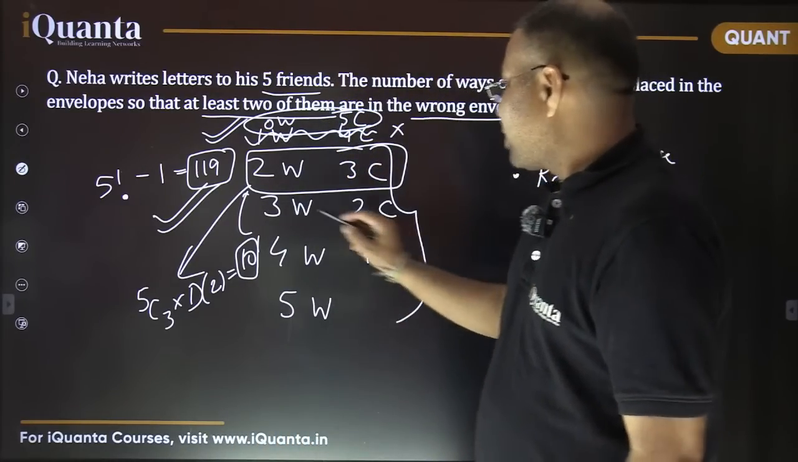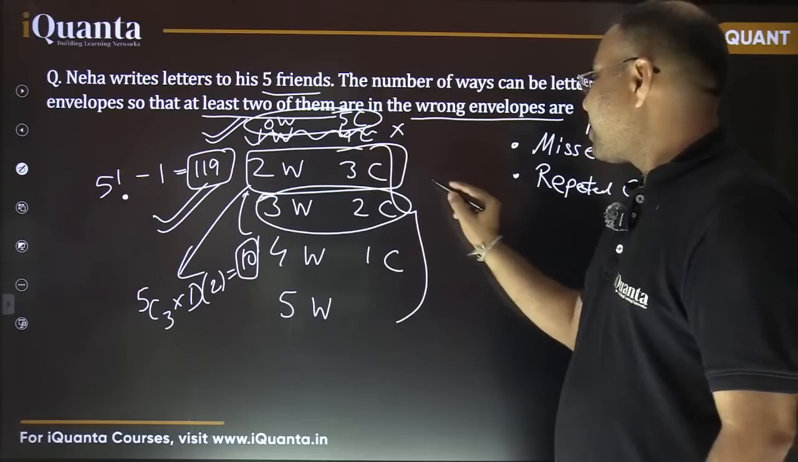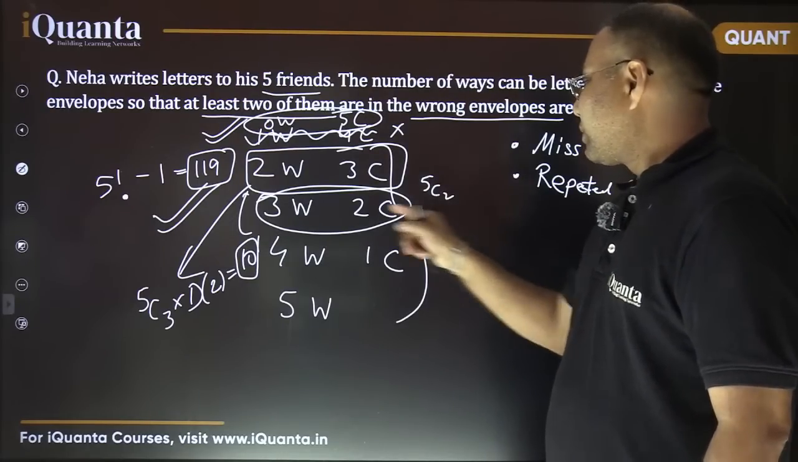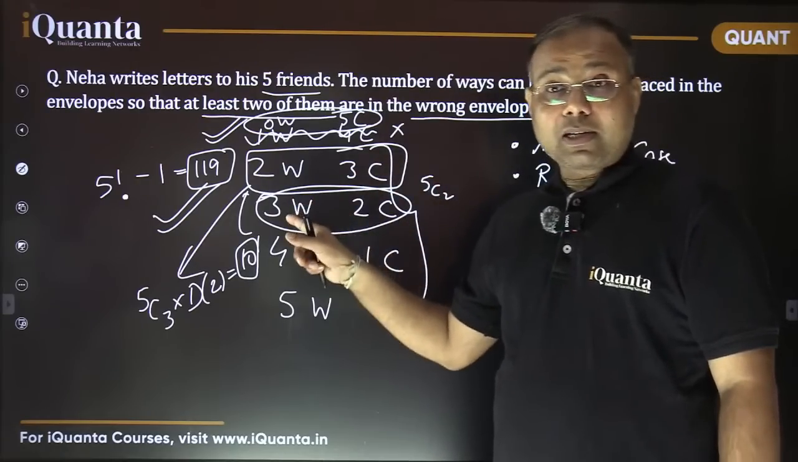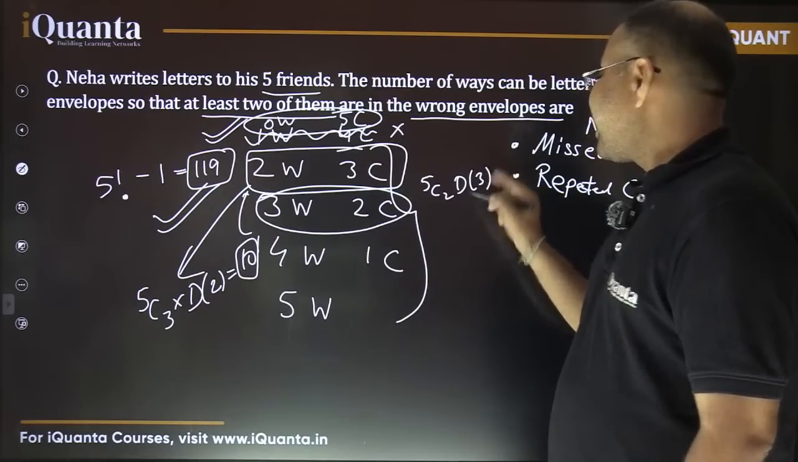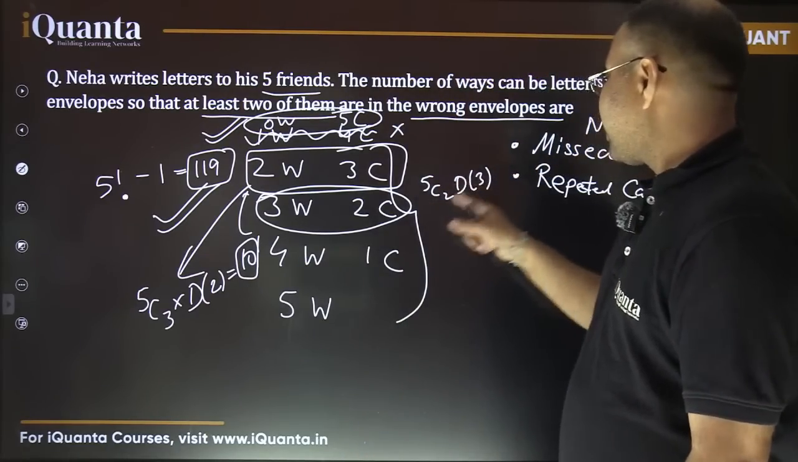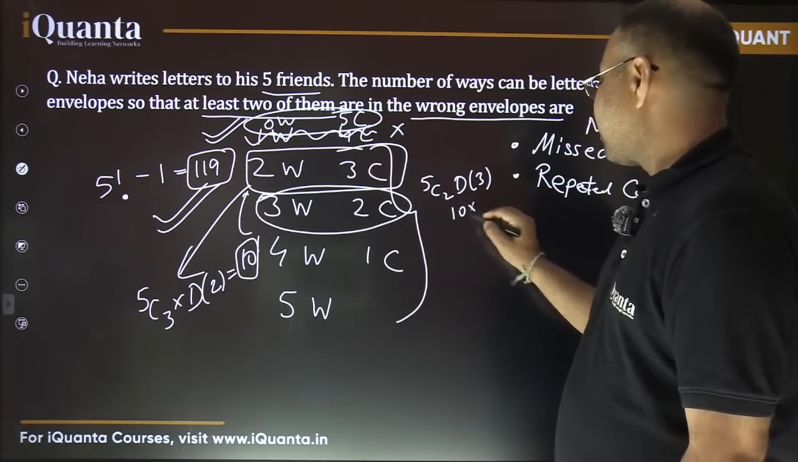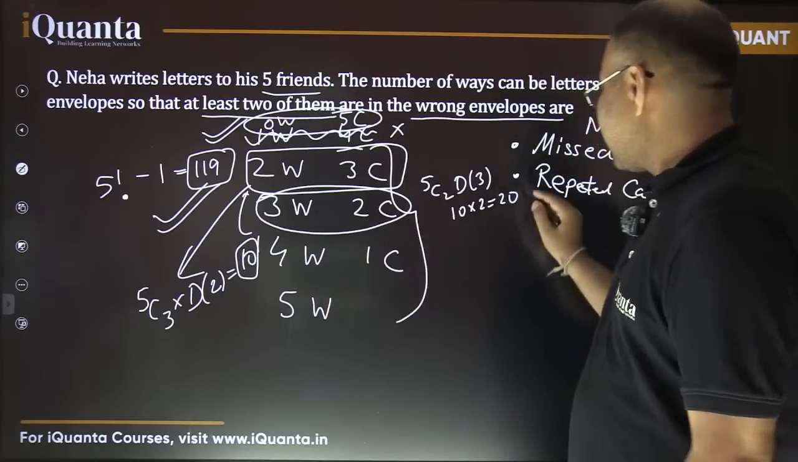See, if I talk about the case when 3 letters are going in the wrong envelope and 2 are correct, what would be the ways? It would be 5C2, that is which 2 letters are going in the correct envelope, and the remaining 3 letters are to be deranged, that means D3. So derangement of 3 pairs, do you know how much it is? It is 2. So 5C2 is 10, so 10 into 2 comes out to be 20 ways. Since we have written this much, let's do the rest also. This was 10, this was 20.